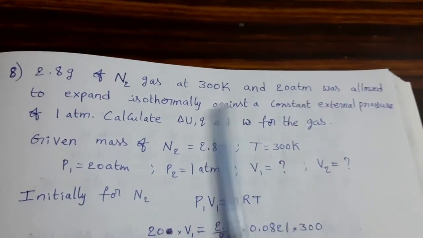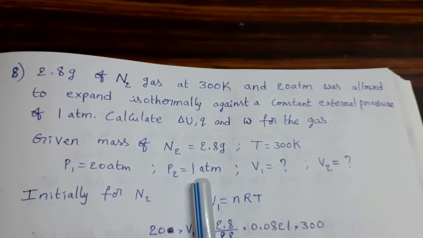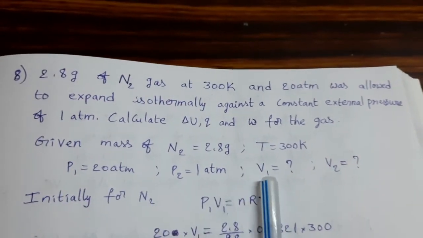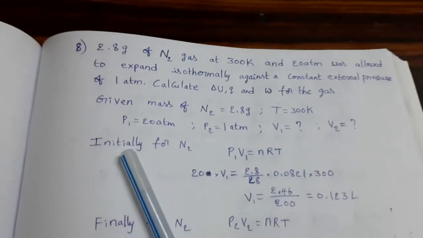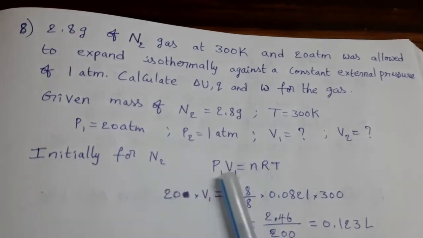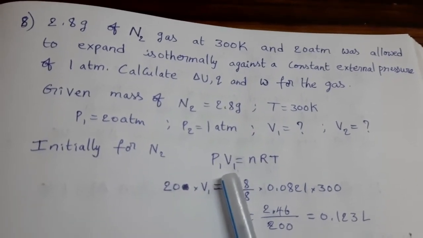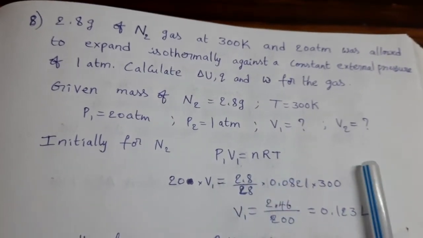So this is P1, this is P2. P1 equals 20 atmosphere, P2 equals 1 atmosphere. V1 and V2 are not given, we should find them out. For nitrogen gas in the initial condition, we know the ideal gas equation PV equals nRT, here P1 V1 equals nRT.